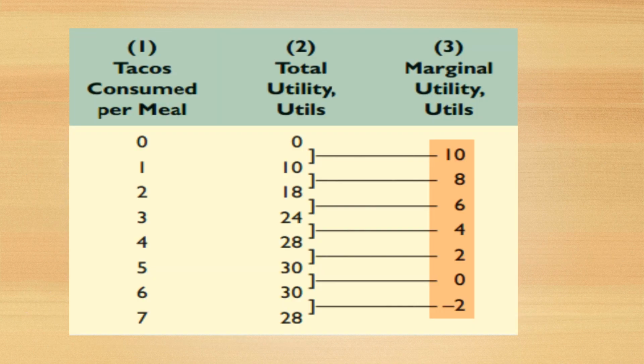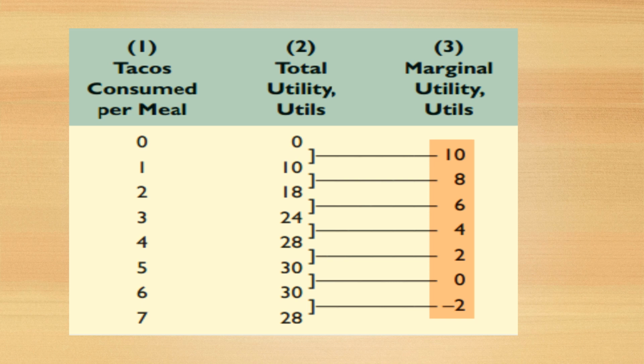Here is an example of total utility and marginal utility. In column 1, we have tacos consumed per meal: 0, 1, 2, 3, 4, 5, 6 and up to 7. In column 2, we have total utility. If we consume 0 tacos, then total utility is 0, and if we consume 1 taco, then total utility is 10.